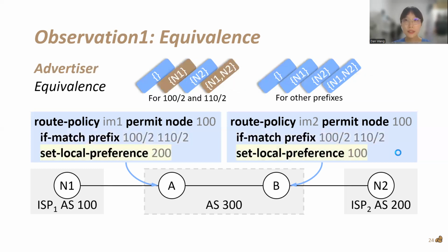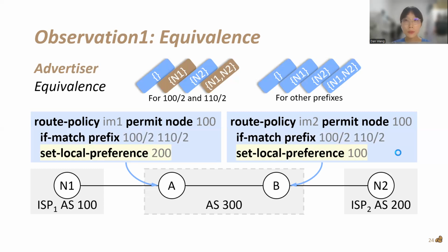The other is advertiser equivalence, which means for a certain prefix, whether or not a neighbor advertises the prefix does not impact the best routes. As in the example network, router A sets the local preference of routes from router N1 to 200.